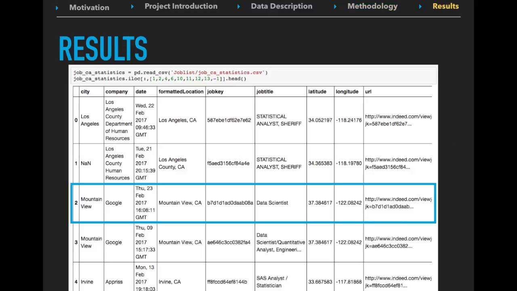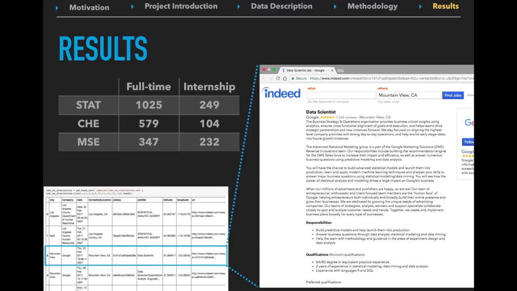Here is a snippet of the data we requested from the Indeed website. We saved our data into CSV files. Each row corresponds to one job post. From this data frame, we can get where a job is located, what is the company name, the date the job was posted, the job title, and the location of the job. The most important is the unique URL link for the job description of one job. This is an example of the job post following the URL. From this website, we can extract the job qualification, salary level, and degree requirement.